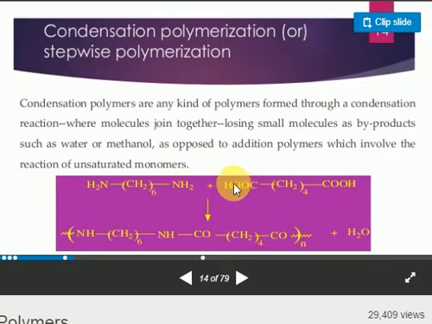When they combine, what happens? Look at this, called nylon 6,6. You know it very well. What happened here? A byproduct is formed. Look, a water molecule is coming outside. Whenever hexamethylene diamine and adipic acid join together, they form a condensation polymer. A simple example, in which a byproduct is there.